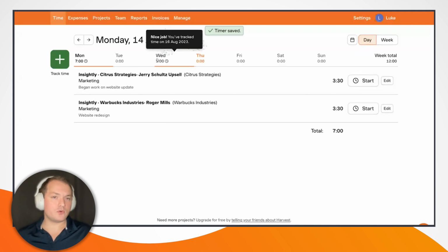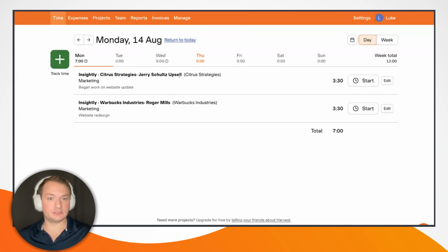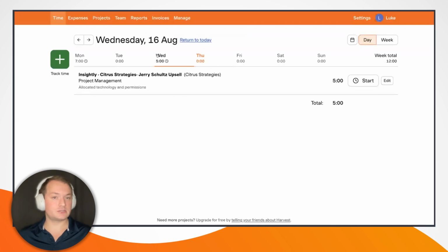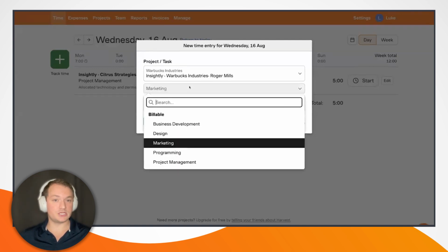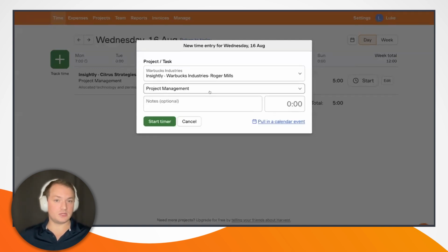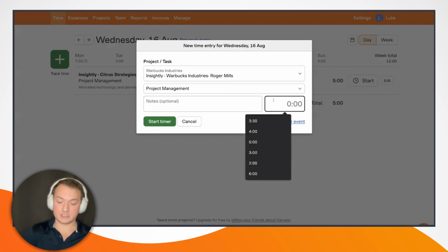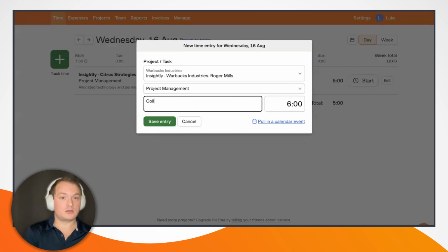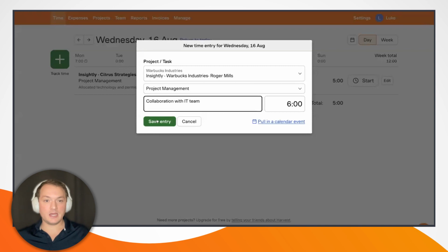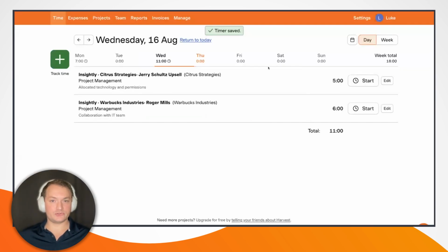And then let's add one more time tracking entry here. So let's say that yesterday we had a meeting with the IT team. So I'll go ahead and add one more time tracking entry for this newly created Warbucks Industries project. We'll say that this was billed as project management. We did 6 hours of collaboration with IT team, and I will go ahead and save that entry.